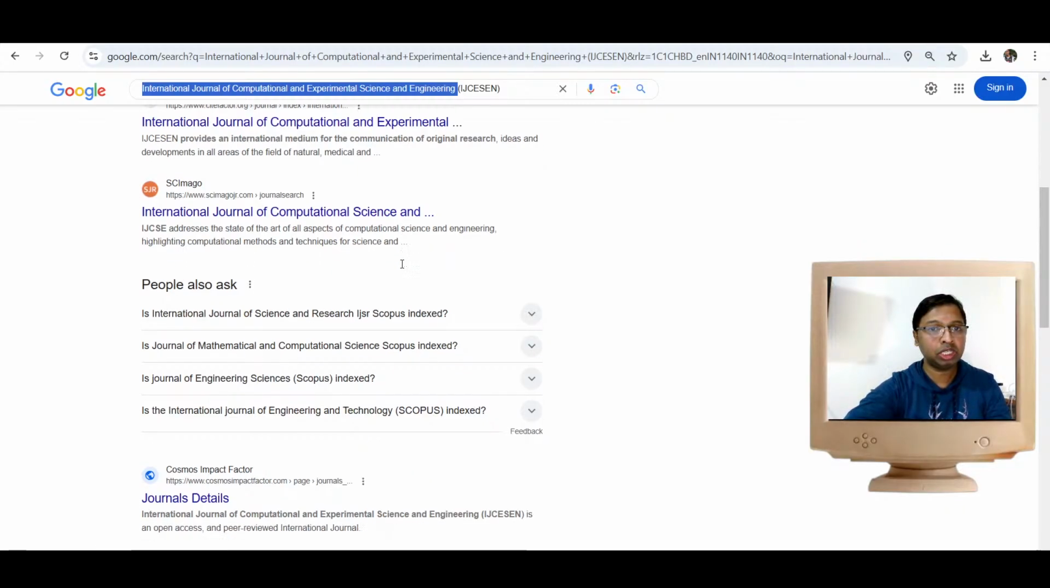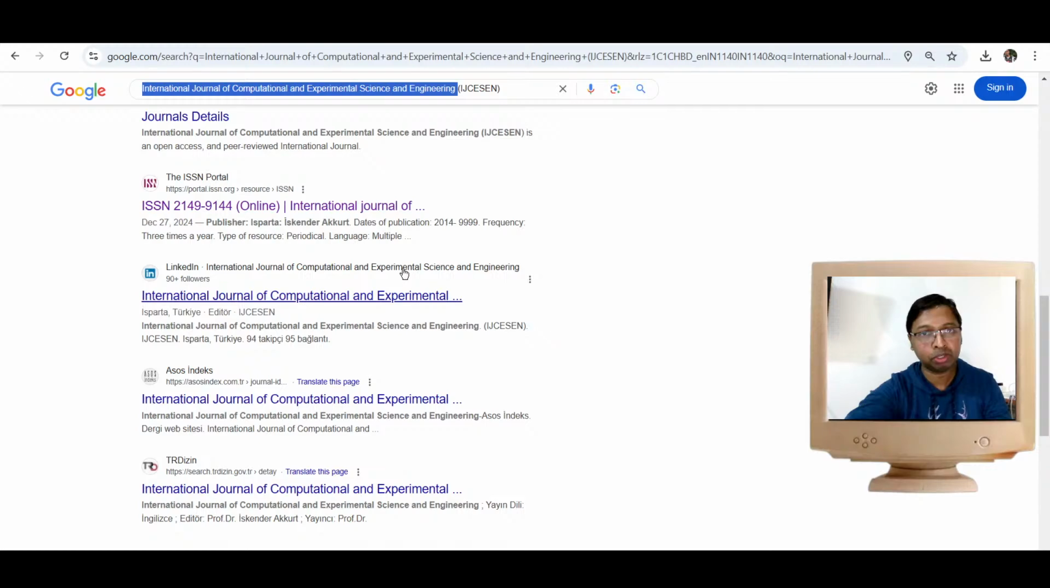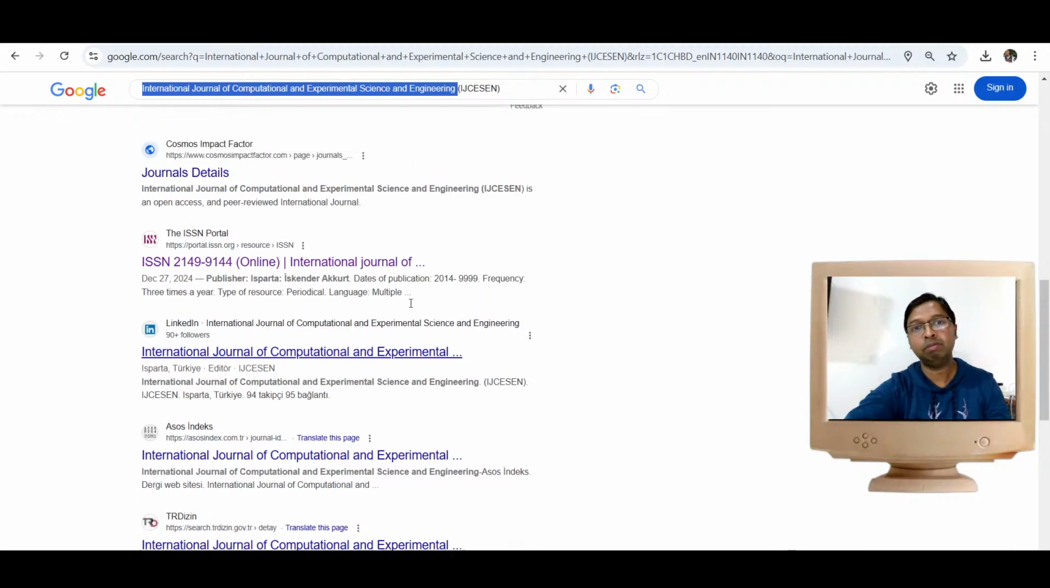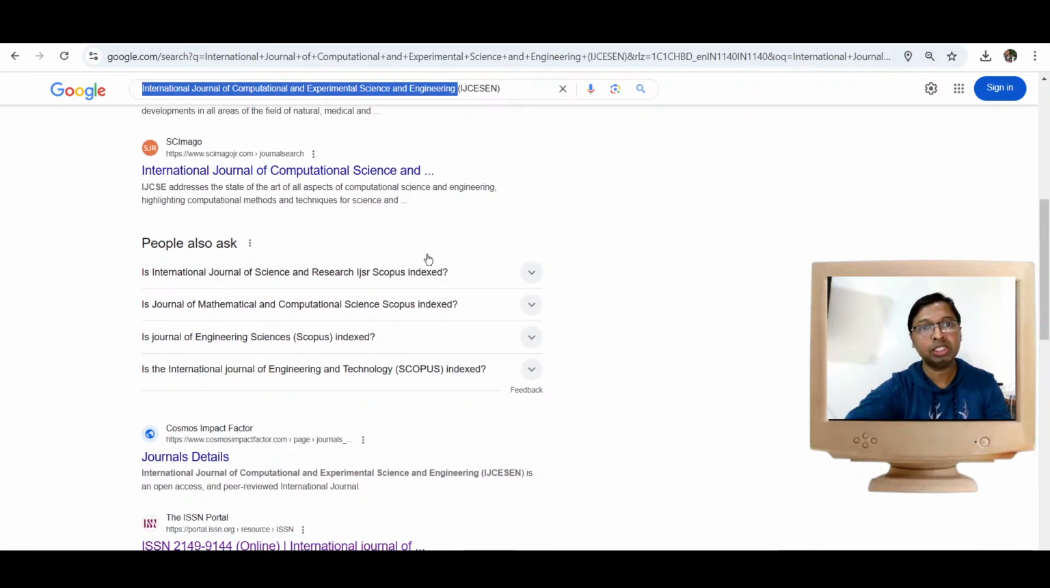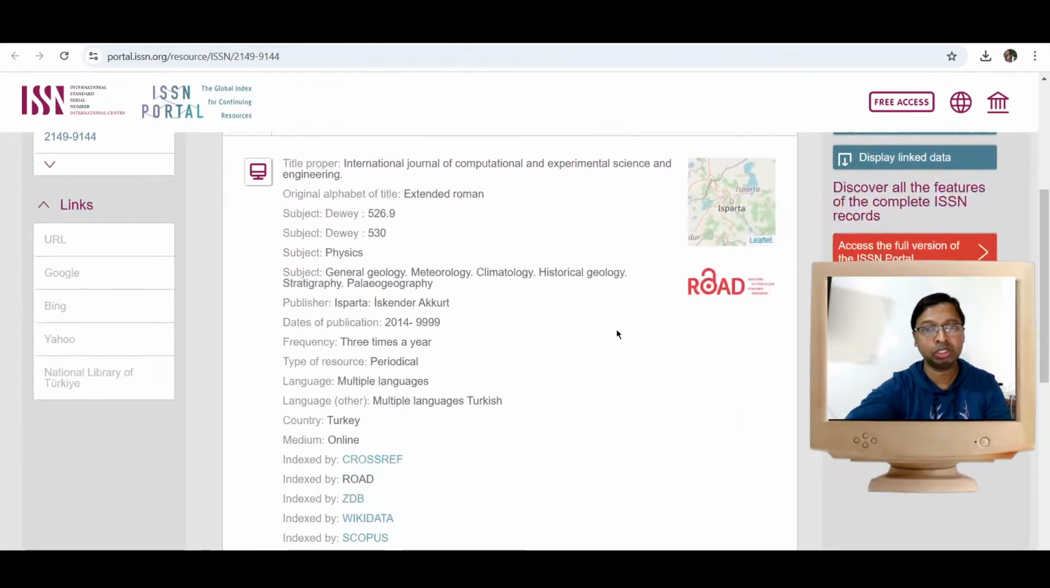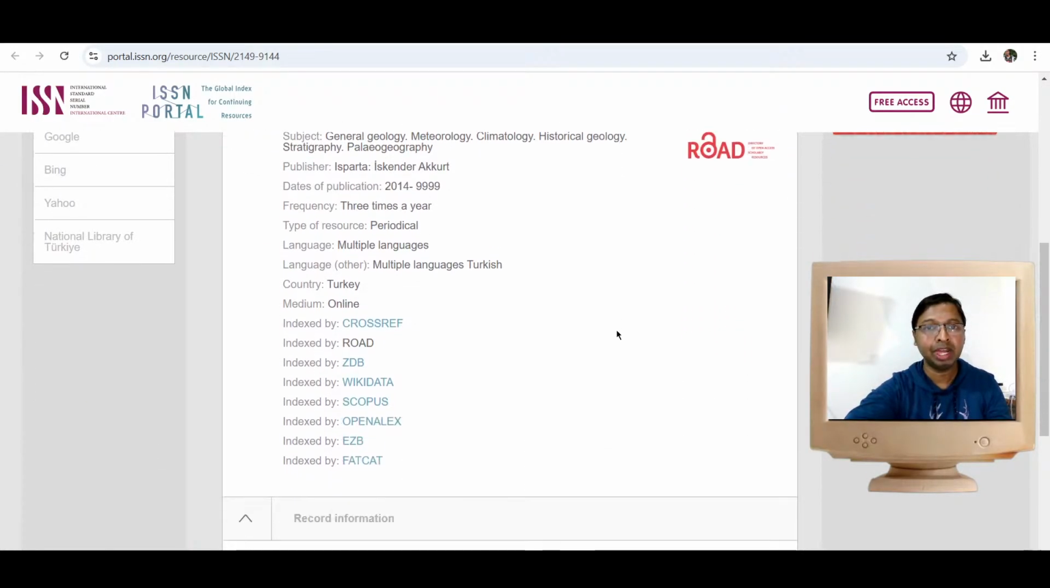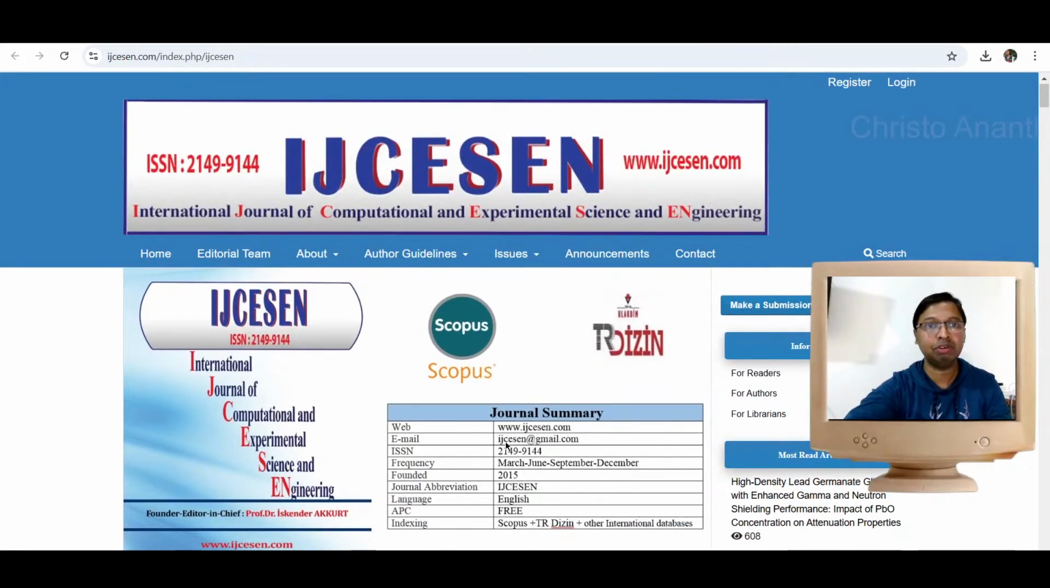Here we see the ISSN portal also displaying similar information. But as we see, SCImago Journal Rank is not exactly pointing to the exact name, so this is actually different from what we are searching. When you go through the ISSN portal, they have mentioned the same ISSN number, with multiple languages including Turkish. Please note that this journal is indexed in several databases including the Scopus database. So this is the original current website of this journal.